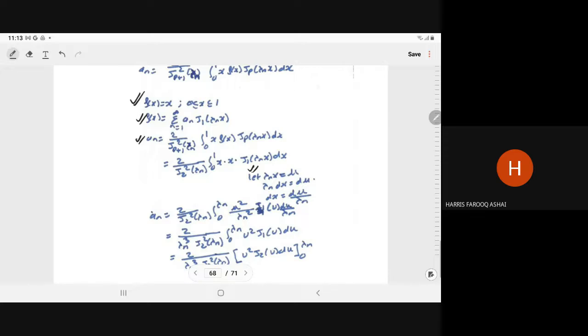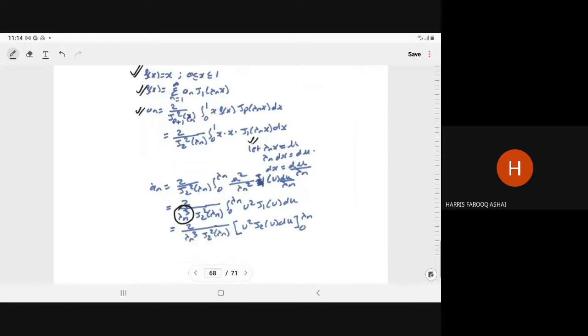Then in place of x square, we have u square upon lambda n square, and in place of J1 lambda n x, it will become J1 u du upon lambda n. So here we have 1 upon lambda n cube, 2 upon J2 square lambda n, and the integral will be 0 to lambda n u square J1 u du.